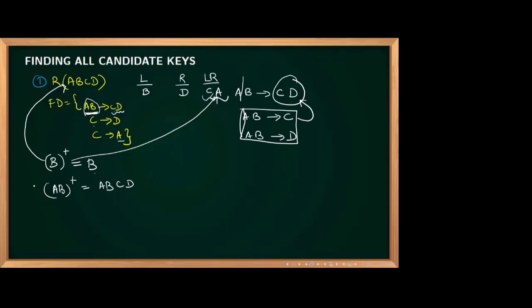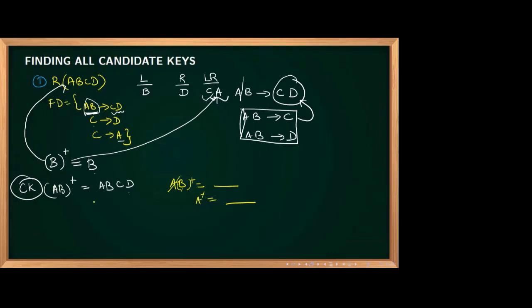Okay, so definitely AB is a candidate key. I understood that when AB closure gives everything, definitely AB is a candidate key. If you have doubt, you can check that. If you remove A from AB and take B closure, the uniqueness property will not be satisfied. Remove B and take A closure, the uniqueness property will not be satisfied. So definitely AB is a candidate key.